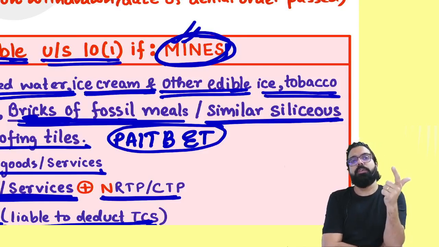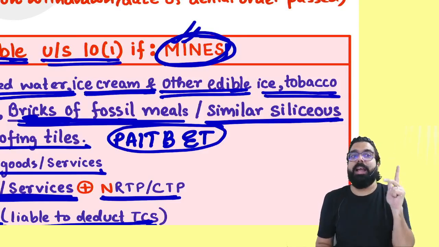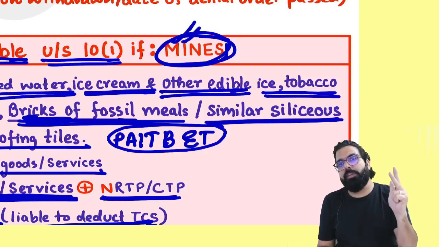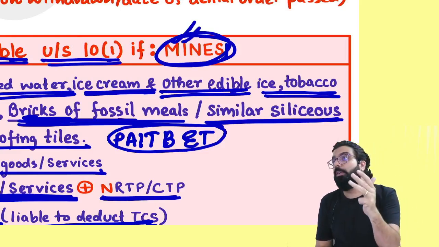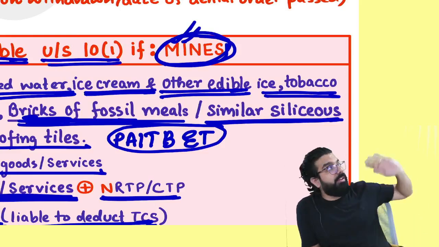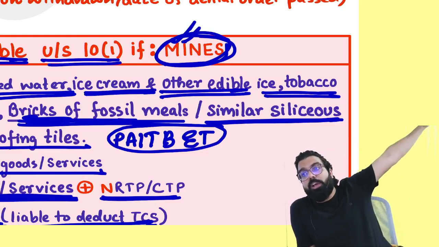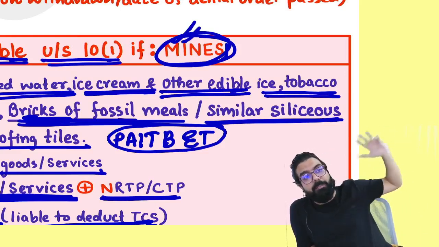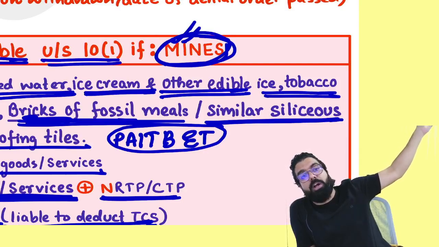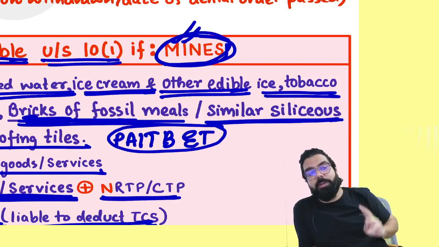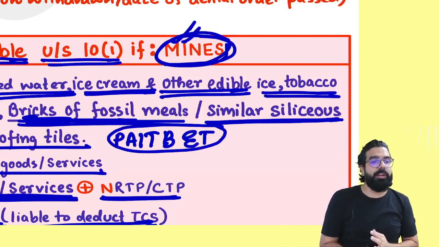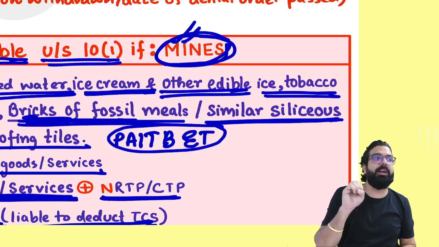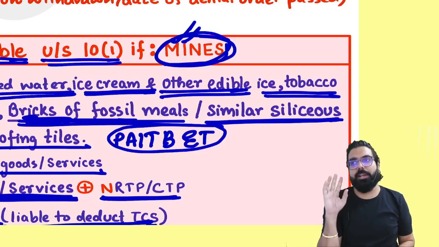I for interstate outward supplier, N for non-taxable goods and services supplier, N for NRTP, CTP, E for person supplying services through e-commerce. If you are supplying through e-commerce and the e-commerce operator will deduct TCS, then you will not be eligible for the composition scheme. And S for service provider. Always remember, service provider other than restaurant and catering.